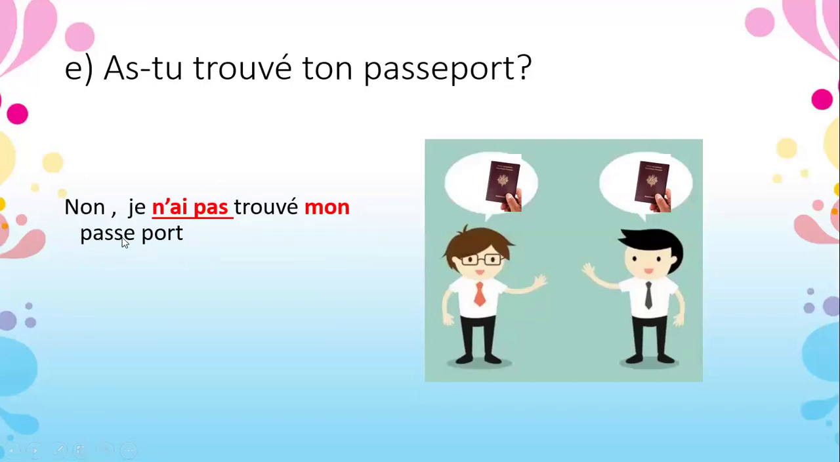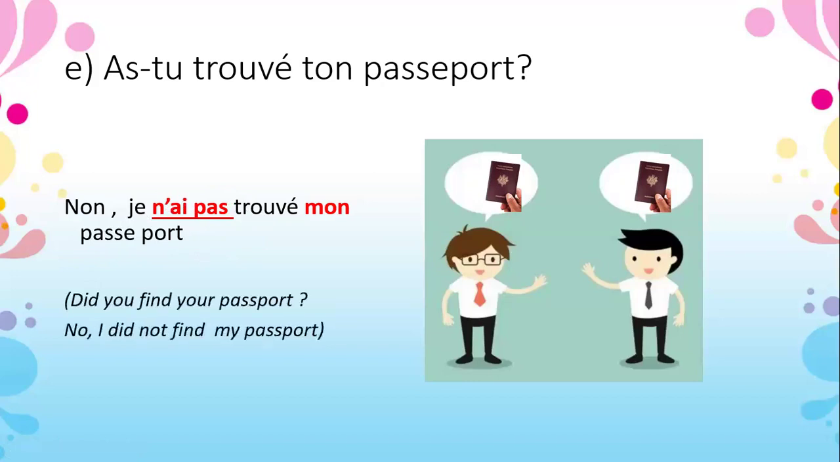You have to say: no, je n'ai pas trouvé mon passeport. Here the verb is added with n apostrophe and pas after that. So the answer is no, je n'ai pas trouvé mon passeport. No, I did not find my passport. Did you find your passport? No, I did not find my passport.